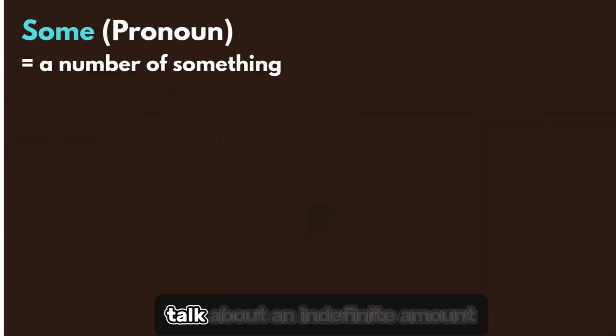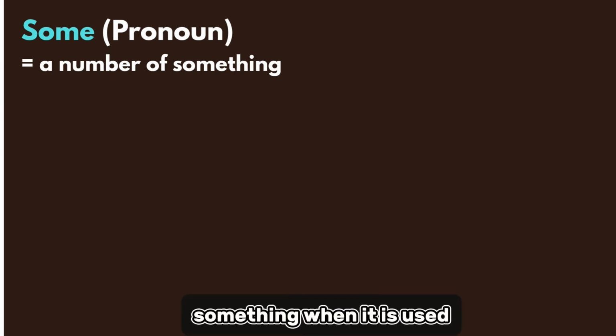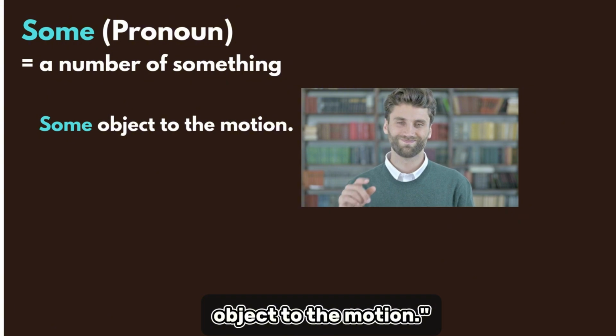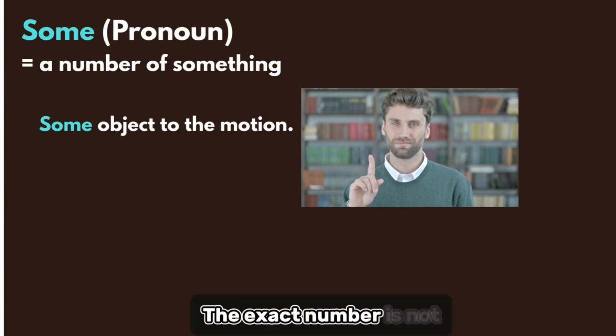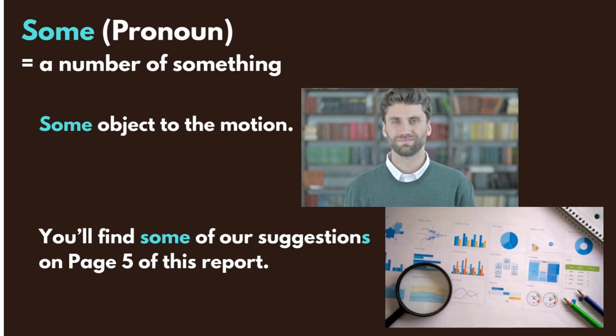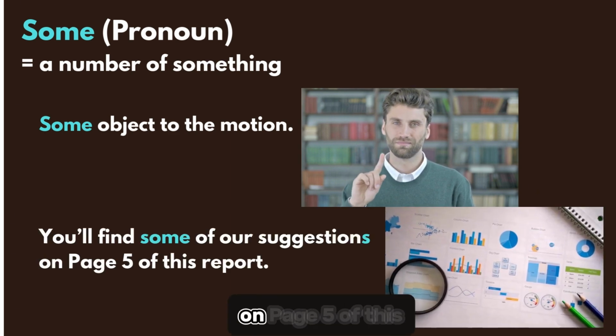We use some to talk about an indefinite amount of something when it is used as a pronoun. We can say, "Some object to the motion." The exact number is not given. Let's see another example. You'll find some of our suggestions on page 5 of this report.